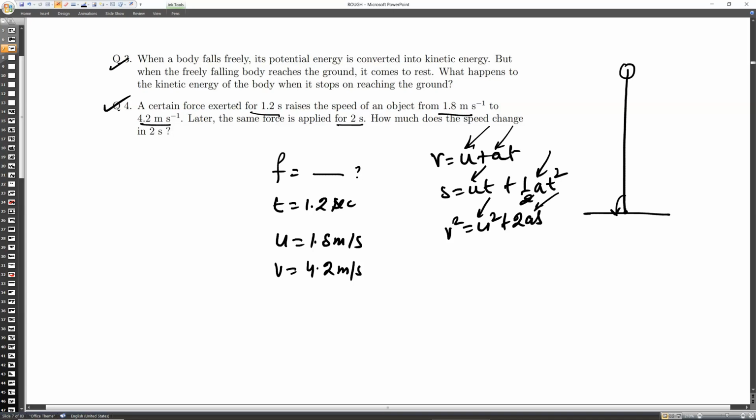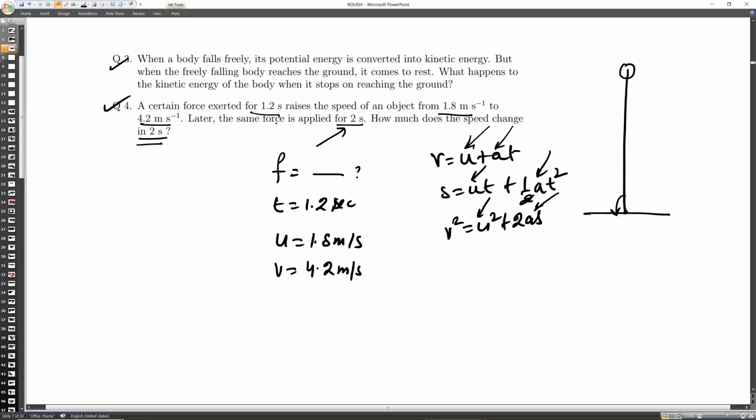Okay. So it is saying a certain force, and it is asking how much does the speed change in 2 seconds. So a certain force is applied on an object for only 1.2 seconds, then it changes speed from 1.8 meter per second to 4.2 meter per second. It's the same force. Let us say the same force is applied for 2 seconds, means the same force is applied for the next 2 seconds. Then how much the speed will change in 2 seconds? So how will you answer?